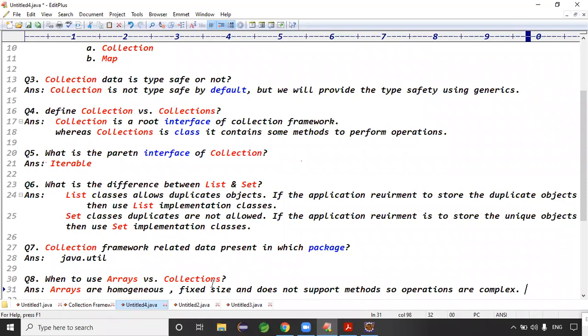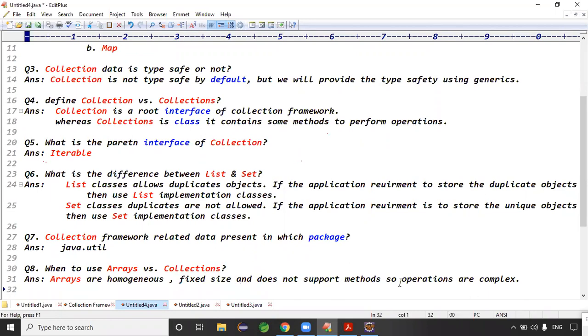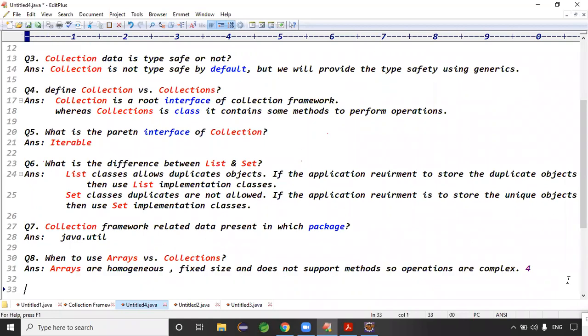Arrays are homogeneous and fixed size. They don't support methods, so operations are complex, right? Exactly. Guys, from the memory point of view, arrays are not recommended because arrays are fixed in size.